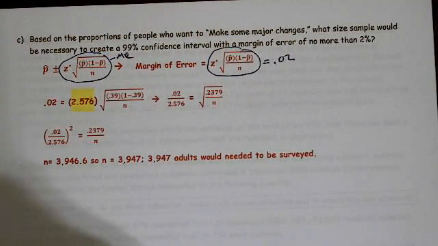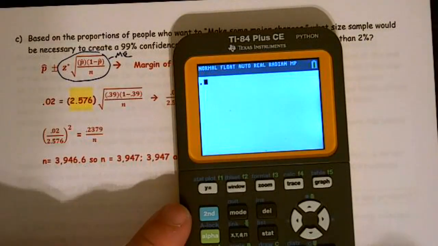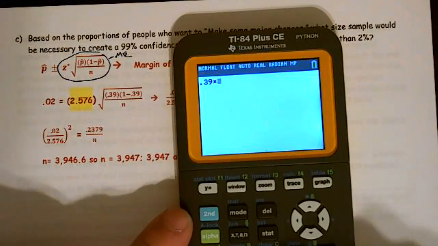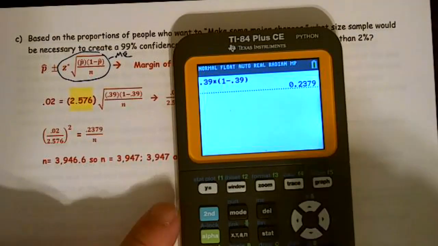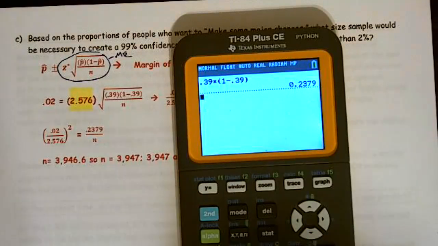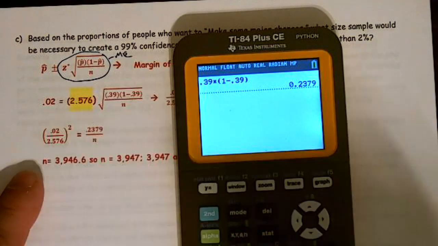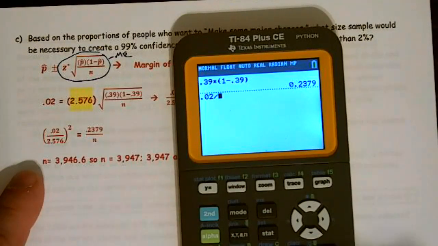All right, so I need to multiply these two values together, and I'm going to go ahead and multiply them. So 0.39 times parenthesis 1 minus 0.39. I get 0.2379. Well, I need to square both sides. I'm going to take this 0.02 and divide it by 2.576.